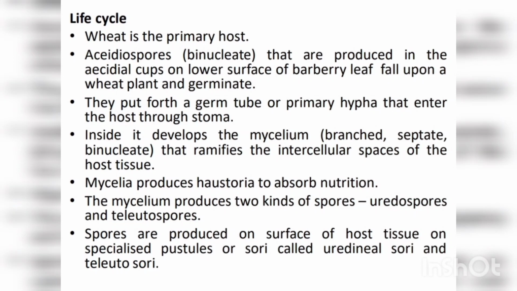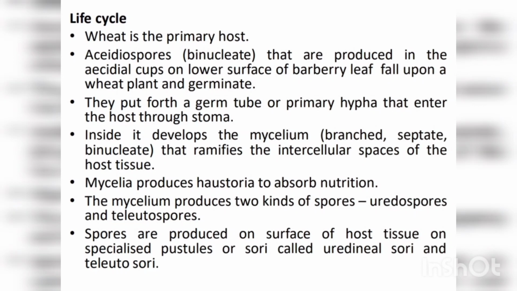These aecidiospores get dispersed and fall on the wheat plant, and when they fall on the wheat plant, they germinate. After germinating, they put forth a germ tube or a primary hypha, and they enter into the tissue of the wheat plant through the stomata. Inside the tissue of the wheat plant, they develop mycelium, which is branched, septate, and binucleate, and it covers the entire intercellular spaces of the host tissue.